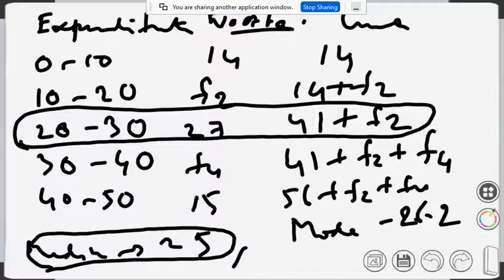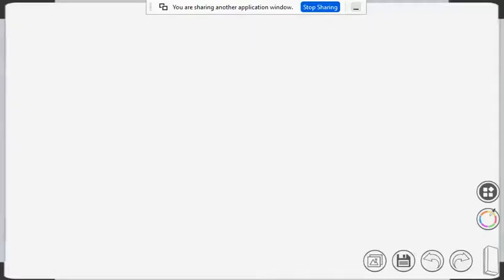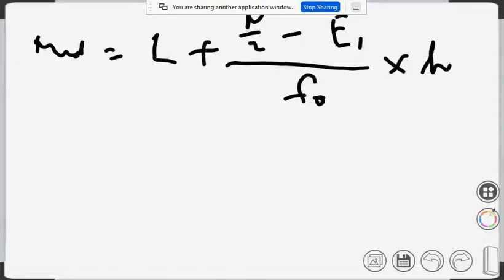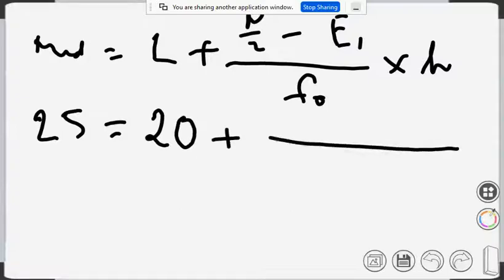So let's write the formula for the median: median equals L plus n by 2 minus capital F minus 1, divided by F0, into h. What is the value of the median? It is given as 25. L is 20, plus, now n is not given.